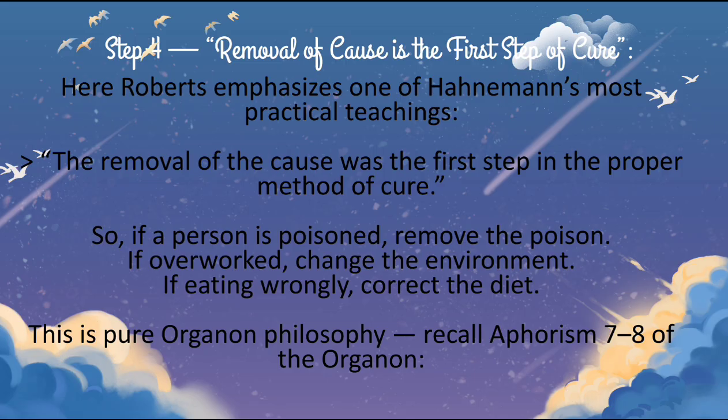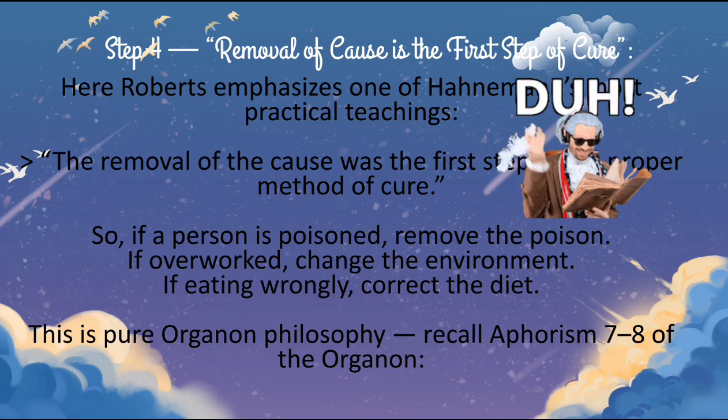Next is step 4: removal of cause is the first step of cure. Here Robert emphasizes one of Hahnemann's most practical teachings. Let's see what's there in the text: "The removal of the cause was the first step in the proper method of cure." Yes, we know that. If a person is poisoned, remove the poison. If overworked, change the environment. If eating wrongly, then we should correct the diet. This is pure Organon philosophy.